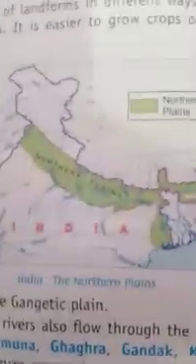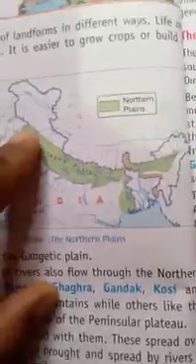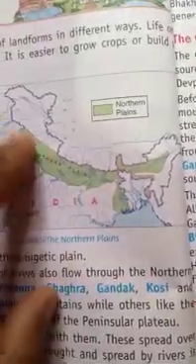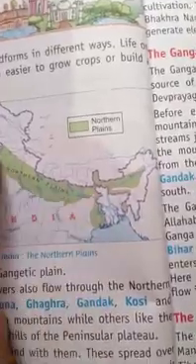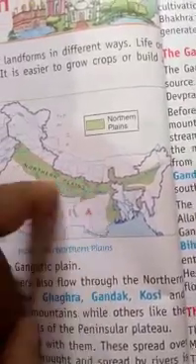So in this picture you just see, have a look, this green color. So just have a look, this green part in the Indian map. You see, this is the northern plains of our country. These green color areas are the northern plains of our country.